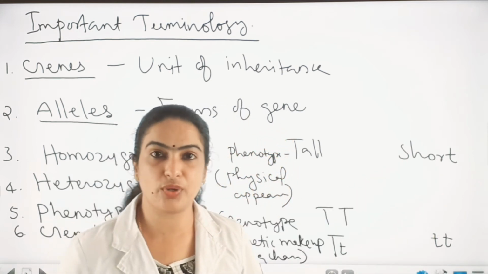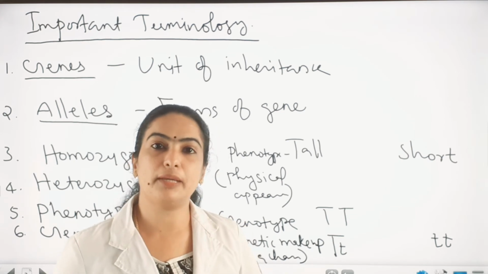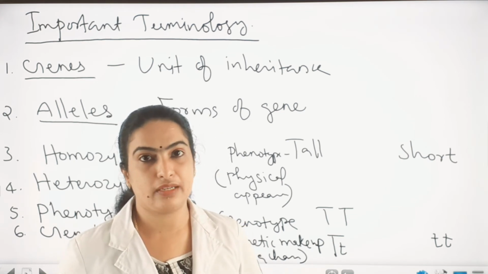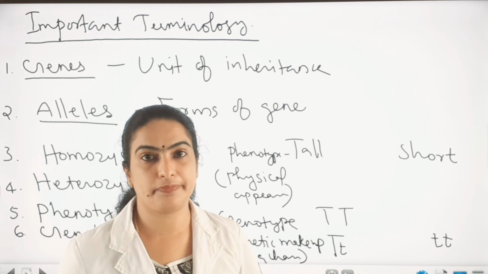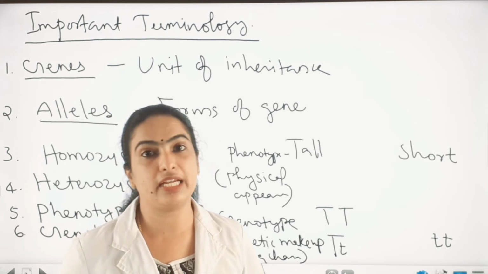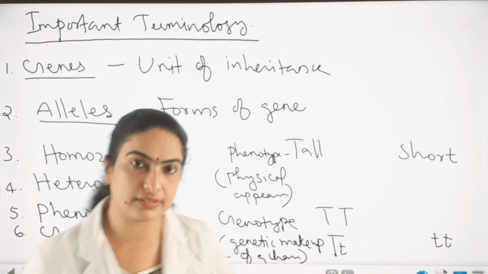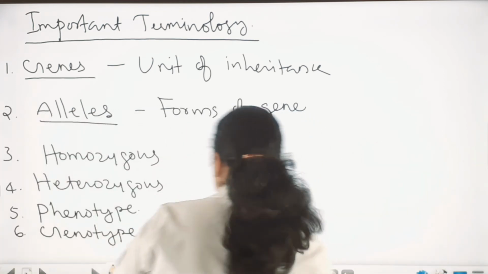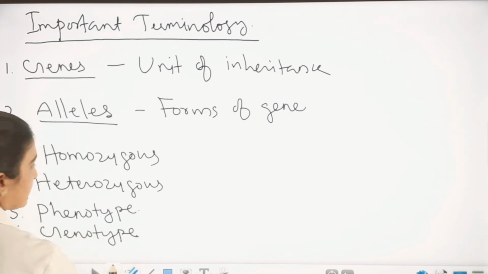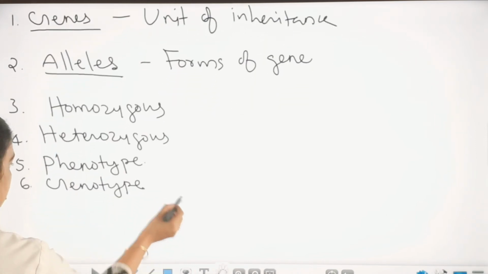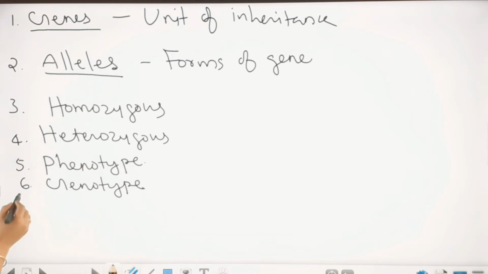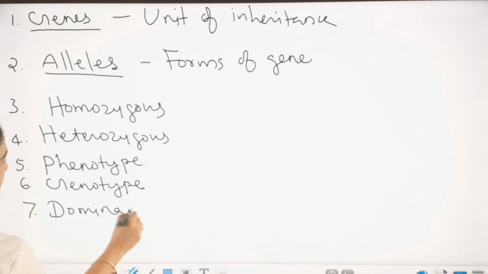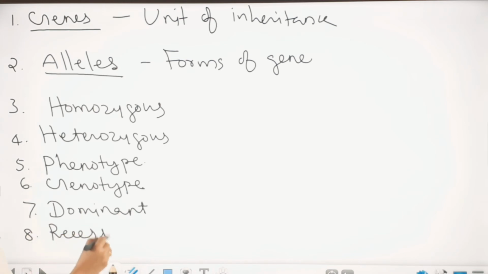Is it clear about phenotype and genotype? Phenotype is the physical appearance or expressive character. Genotype is the genetic makeup of a character. Is it clear? Now we can see the next term, seventh one, dominant and recessive.